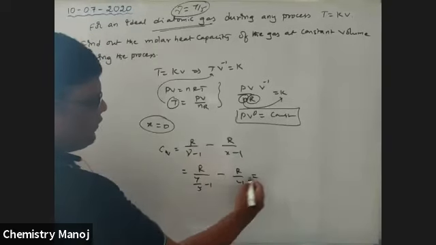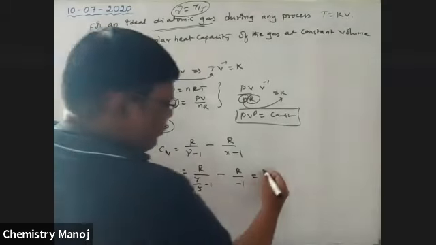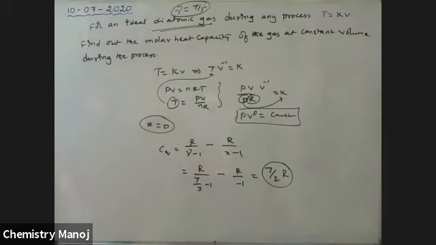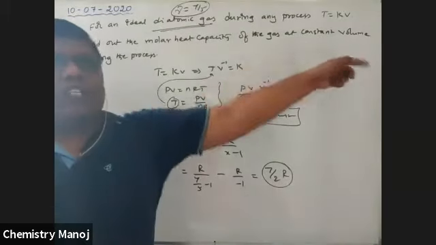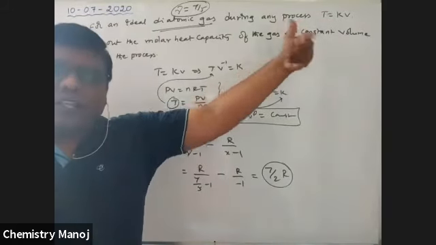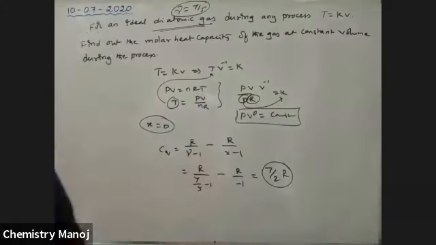So how much is the answer finally? That is 7 by 2 R. It is Cv, heat capacity at constant volume. Please keep in mind, it is at constant volume. They may ask in constant pressure just like in the previous problem.